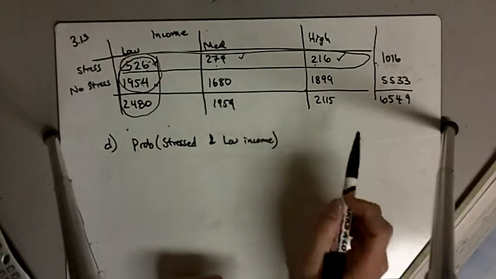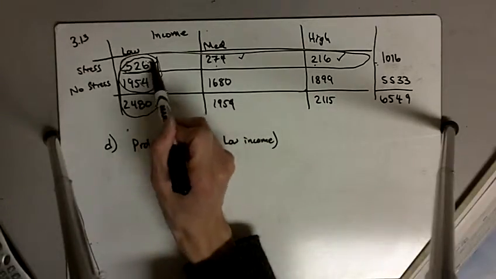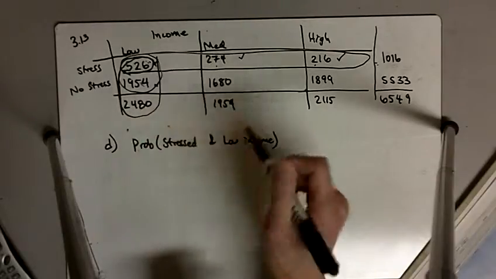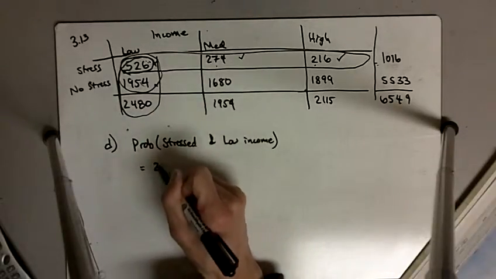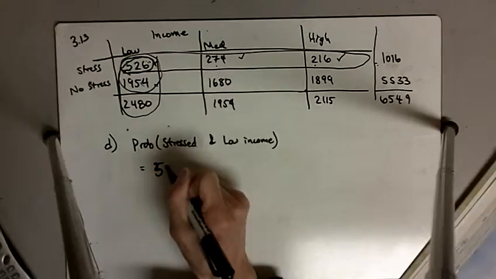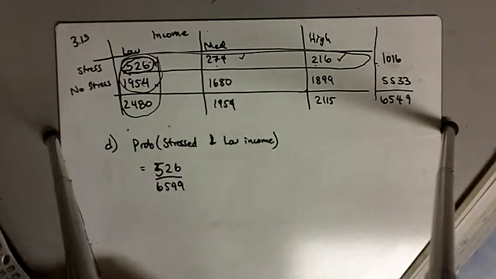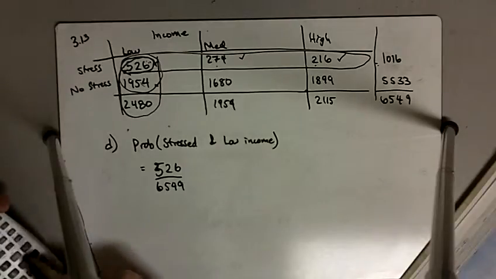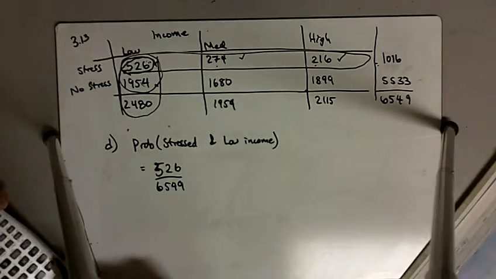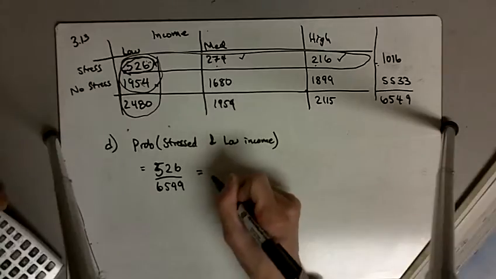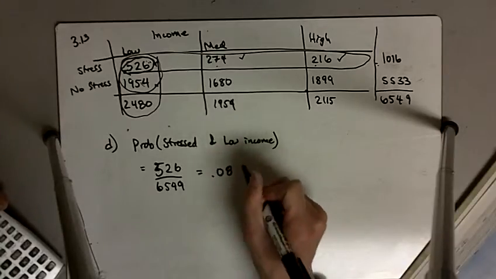So in this case, we're interested only in those who are stressed and have low income. So it's going to be 526 out of 6549, and that is equal to 0.080.